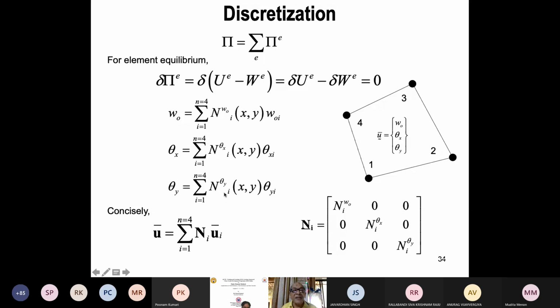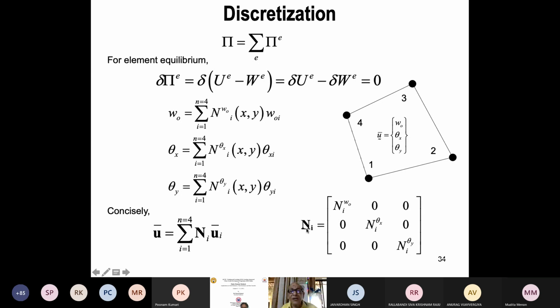So it can be Ni Wi, Ni theta xi, Ni theta yi, etc. Rest of the things are standard for any finite element. So you have to define your N matrix. N matrix is called the shape function matrix. That means based upon the assumption within the element, whether you are taking a linear variation, bilinear variation, or quadratic variation, you can define your shape function N. So the first quantity needed in finite element formulation is the N matrix.